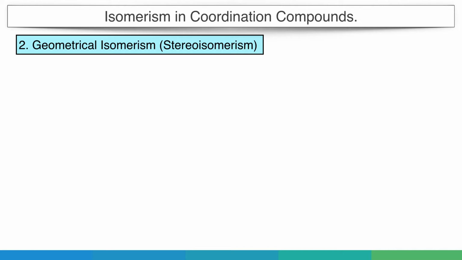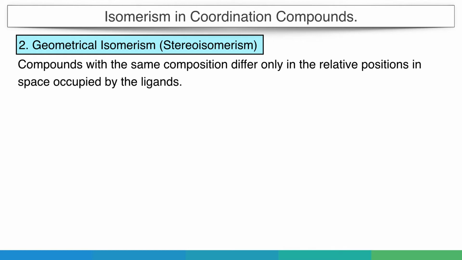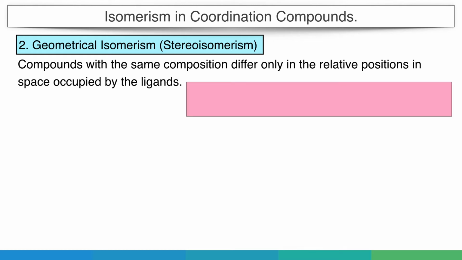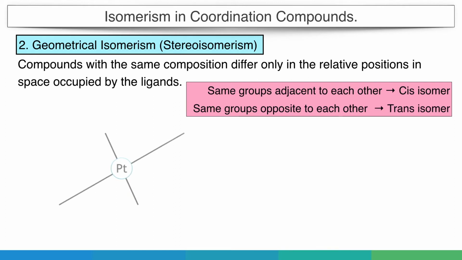Geometrical isomerism is a form of isomerism in which compounds with the same composition differ only in the relative position in space occupied by ligands. Ligands may occupy positions adjacent to each other in the cis form or opposite to each other in the trans form. So, this type of isomerism is also known as cis-trans isomerism.